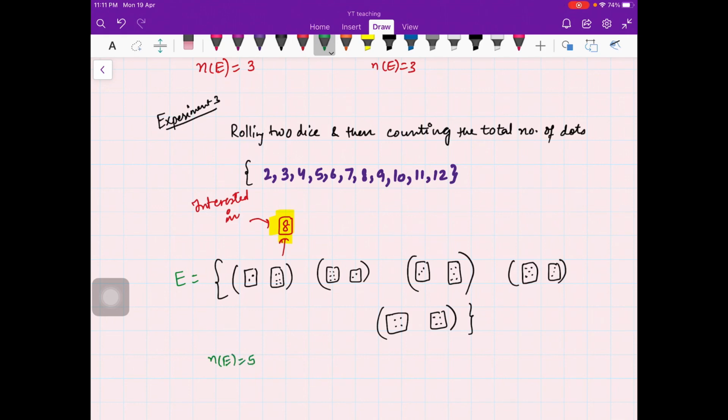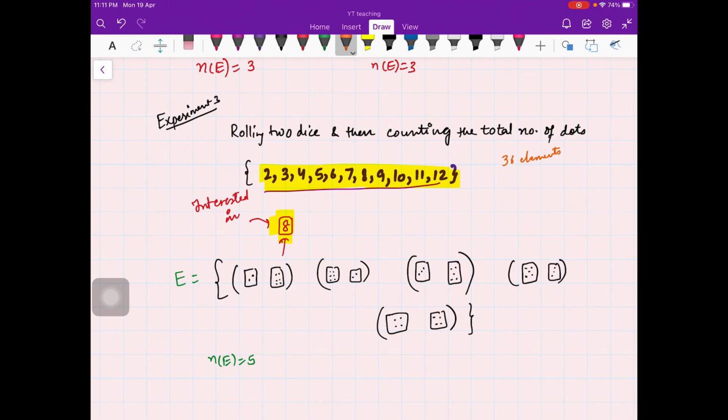Here I will not take this as my sample space. These are the possible sums of the dots, but your sample space here will be the 36 elements which I have already drawn before, when we were discussing sample space and in the last video.